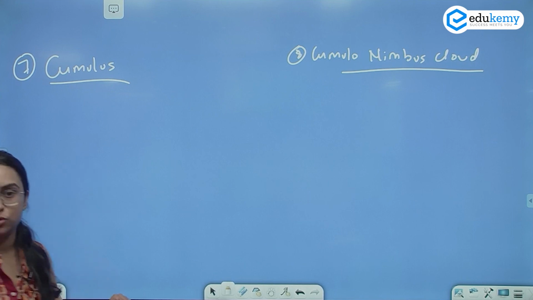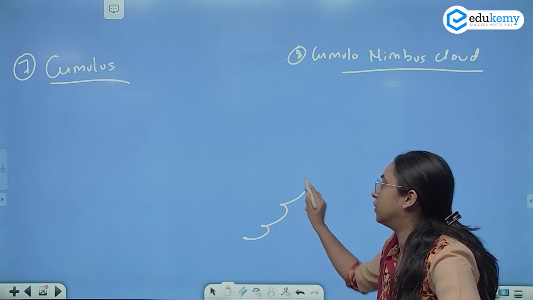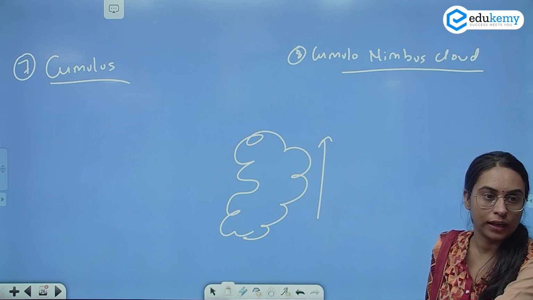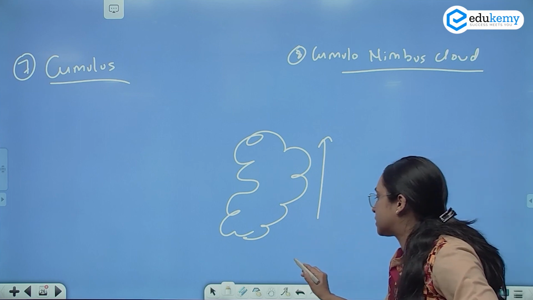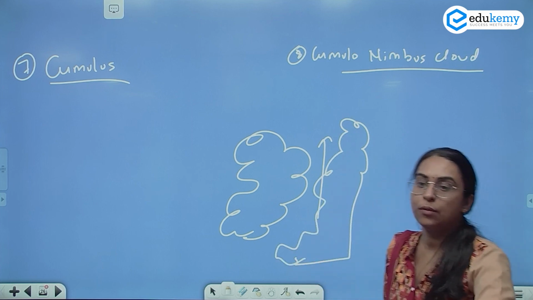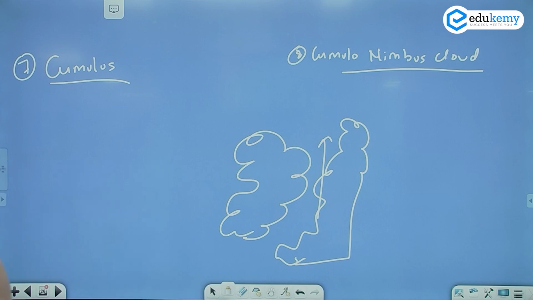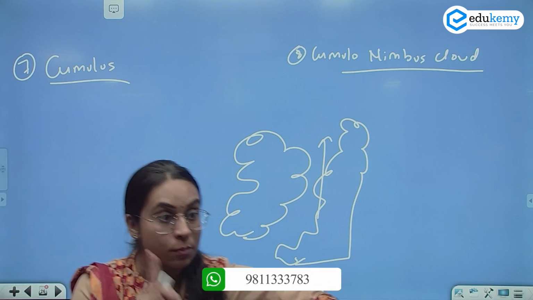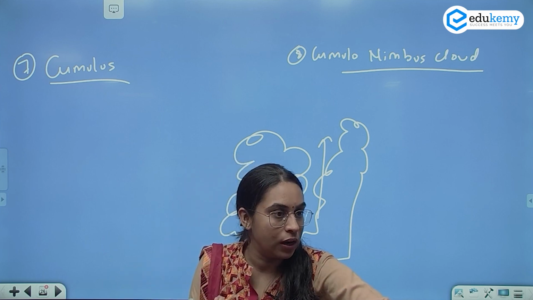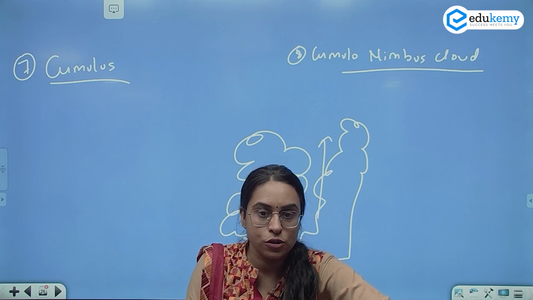ये दोनों टाइप के क्लाउड्स जो होते हैं, Cumulus Clouds and the Cumulonimbus Clouds, they have great vertical height. इनका vertical height is too good. Okay, it appears like there is a tower. There is an entire tower that is there. Okay, दोनों में difference क्या है? Cumulus Clouds gives fair weather. There are dry conditions. It will not yield rainfall. But Cumulonimbus Clouds will lead to very high rainfall, very heavy rainfall. And in Cumulonimbus Clouds, you have thunderstorm. We have lightning also, right?